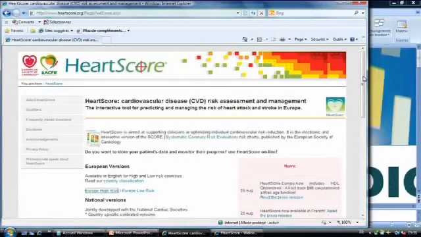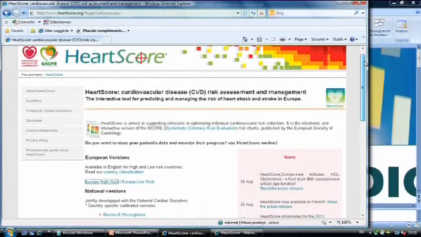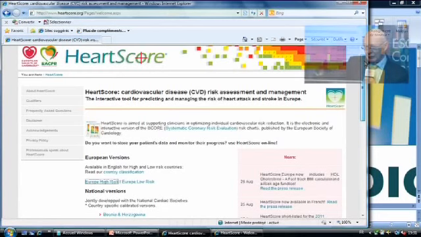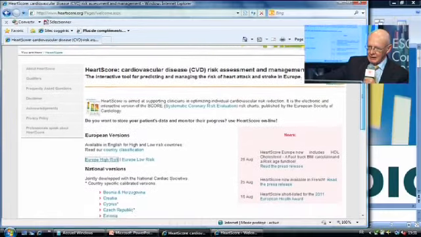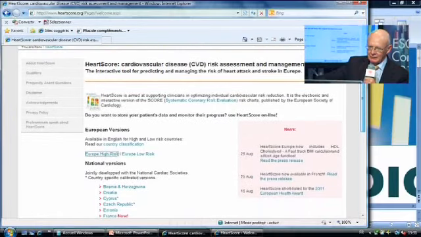It seemed natural, though, to develop an electronic version, and this is what we have called Heartscore, which is available to you through heartscore.org or through escardio.org. We've developed certain new features for this version of Heartscore, and this includes the addition of HDL cholesterol, the calculation of what's called risk age, and a very simple version which is based only on age, gender, smoking, height and weight to use body mass index to estimate risk.